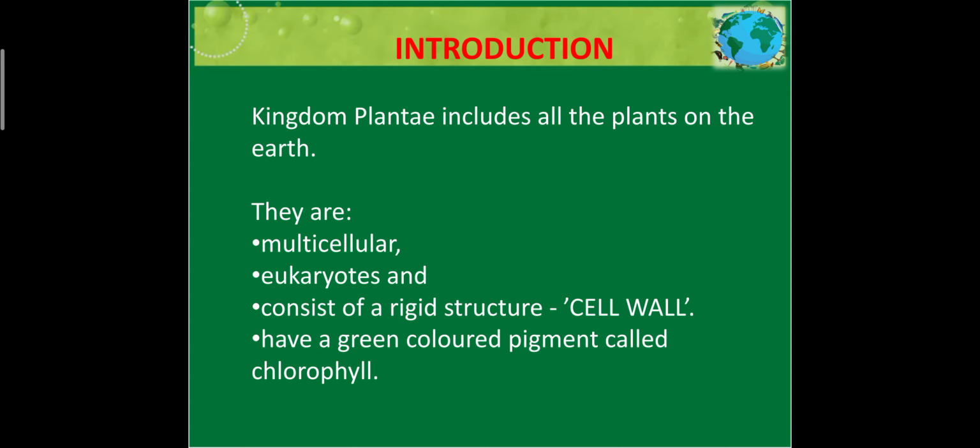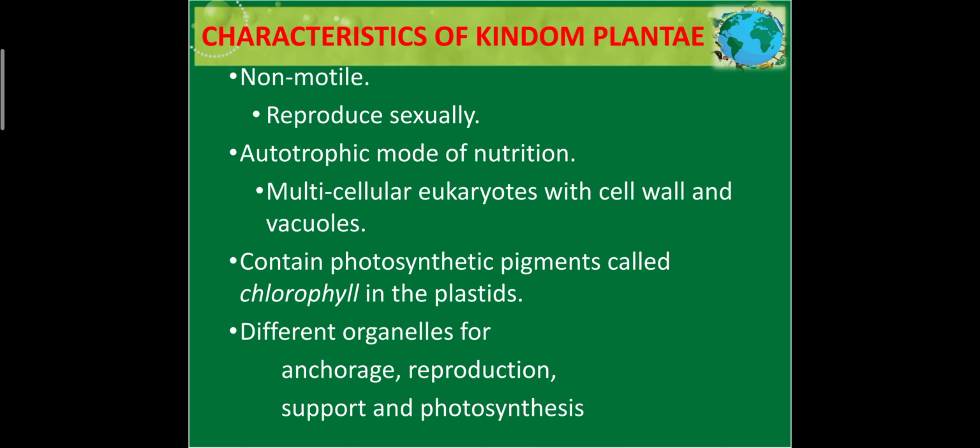Next, they are eukaryotes. They have a rigid cell wall which helps them remain erect in stormy weather. They have a colored pigment called chlorophyll, which gives the green color and helps them perform photosynthesis.